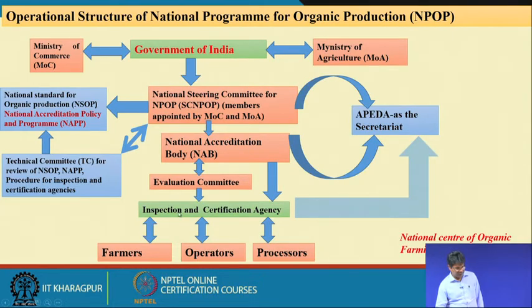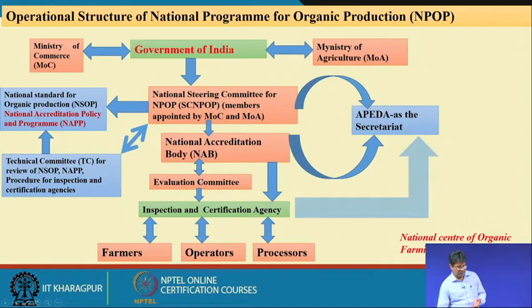These agencies provide certifications through APEDA, because APEDA receives the applications from the farmers, operators or organic processors, and coordinates between the steering committee and the national accreditation body.